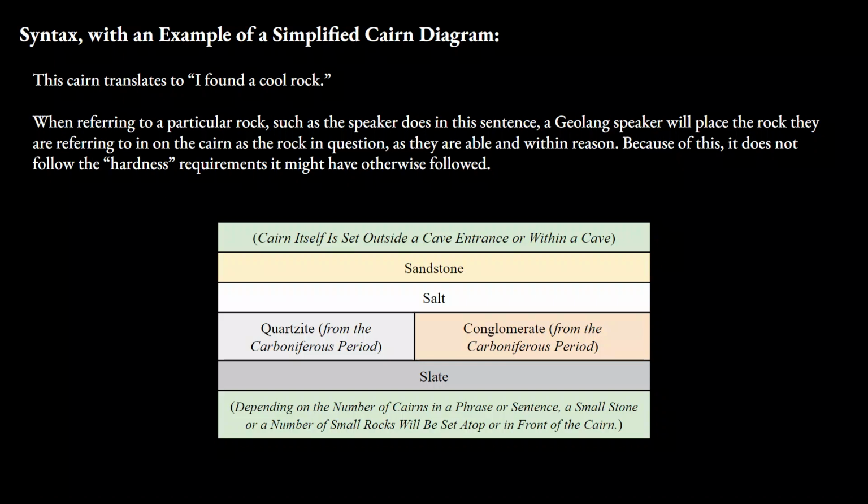Something to note for Geolaŋ is that if a speaker is referring to a particular rock or other geological phenomenon that may reasonably be included in the cairn, it must be. Such petremes are not subject to hardness qualifiers, or any other qualifier that may have been otherwise imposed on them.